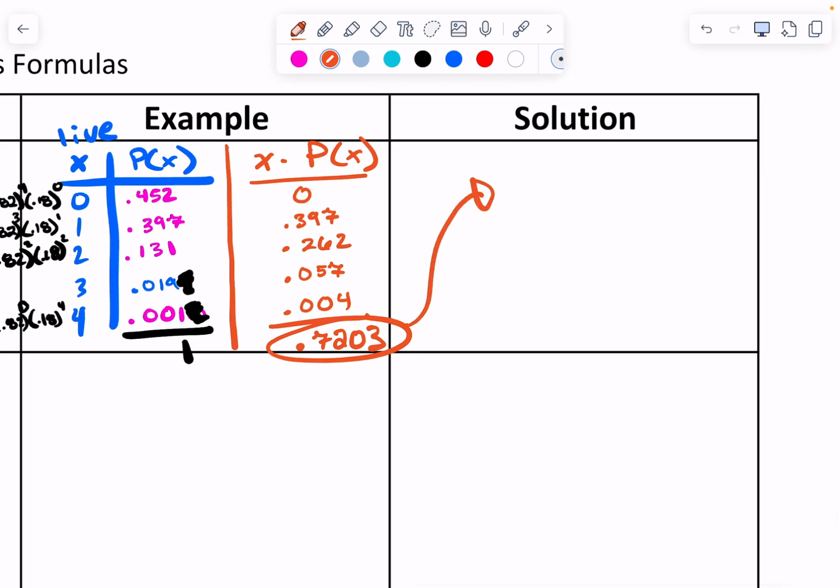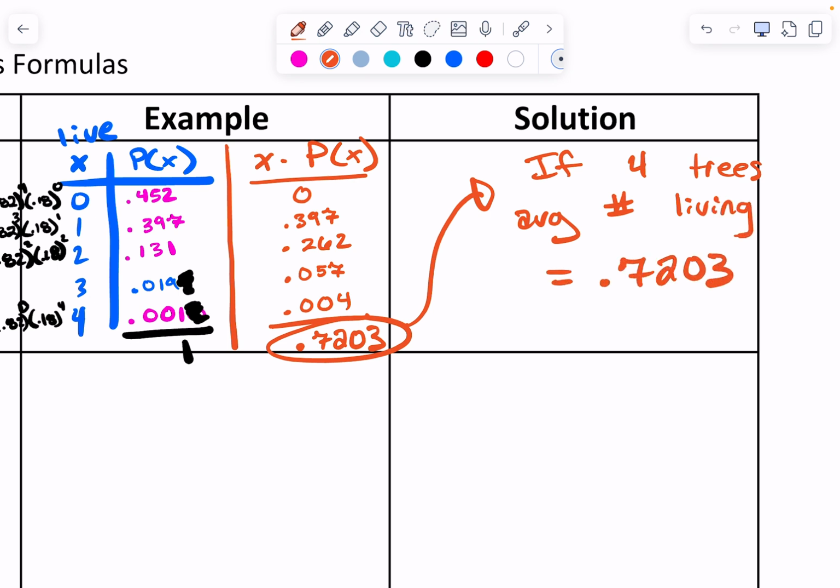That's our mean. For the 4 trees, the average number living equals 0.7203. Not even one whole tree lives. I have 72% of a tree that will live out of 4, according to my kill rate.